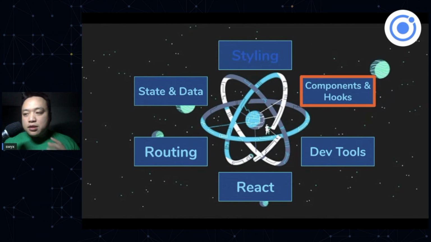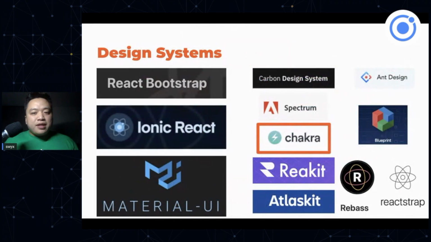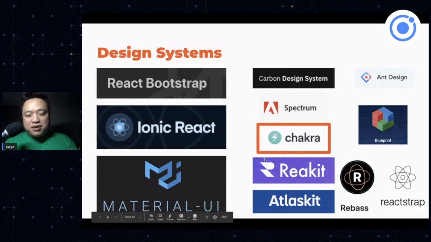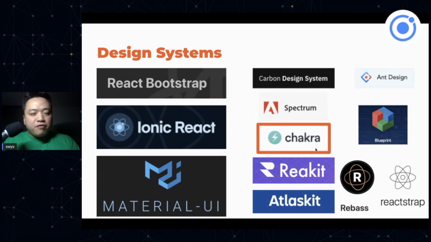Okay, components and hooks. So these are community components and provided hooks. Yeah, there's a lot of them. And what's amazing is that most of these have full-time employees on them. Like Material UI, they've gone in full-time. Ionic. Well, I particularly want to highlight Chakra because they have a really strong focus on good design and accessibility. Not that a lot of these don't have it. It's just that they've been getting quite a lot of steam recently, and I just wanted to shout that out for people who are not so close to the React ecosystem to check it out.